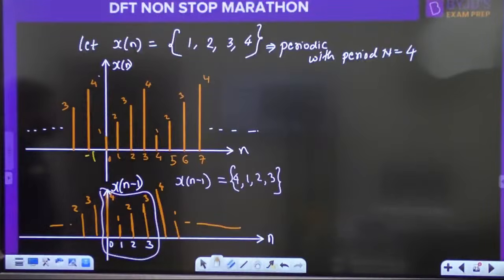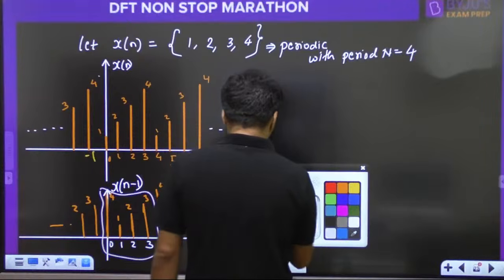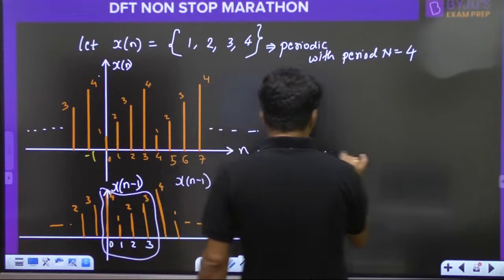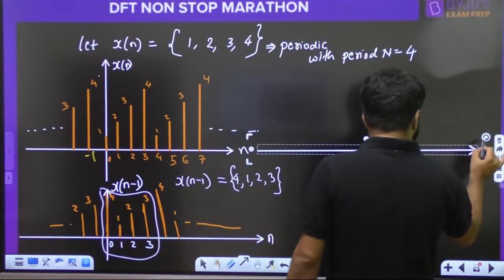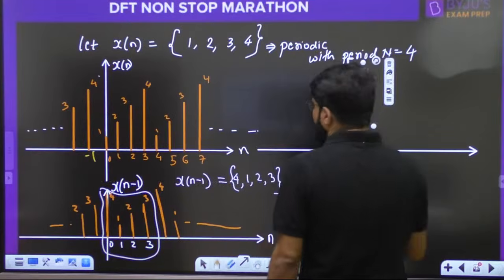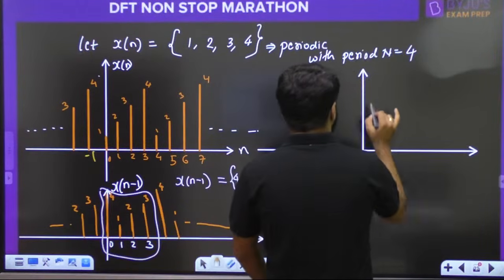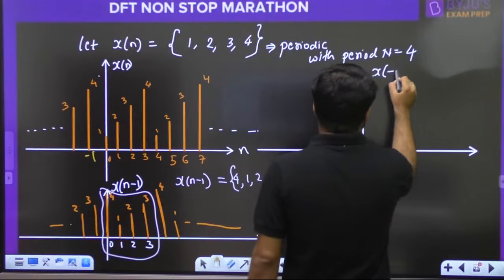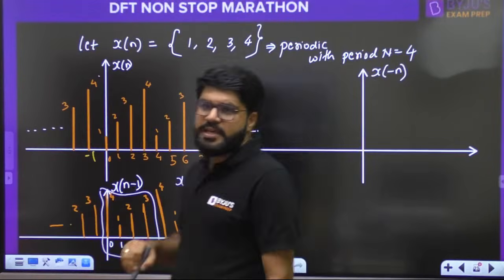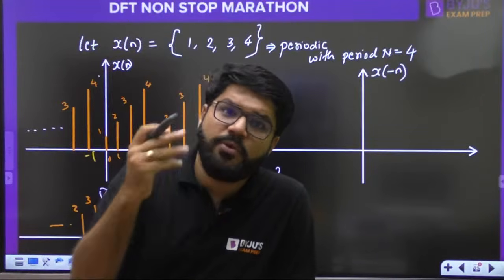Let's understand with the same example. What is the meaning of circular folding? Understand with the same example, and then we apply it to the 8-point signal. Let's understand circular folding with the same example. This is equal to x of minus n. I want to sketch x of minus n. Let us first do the regular folding.